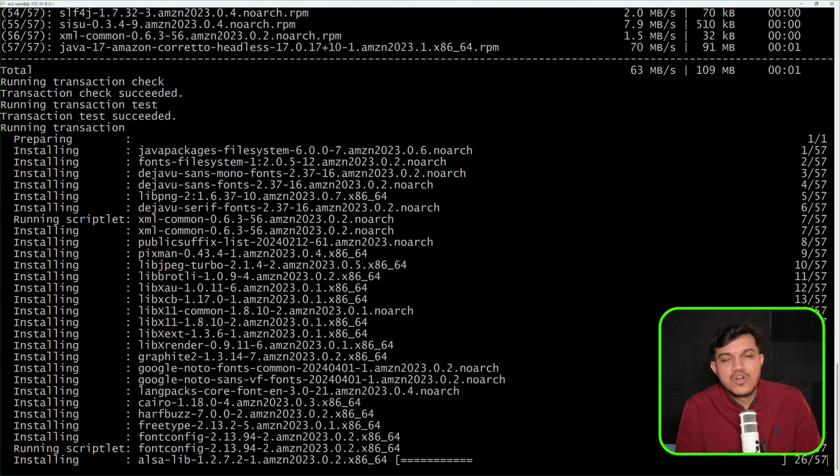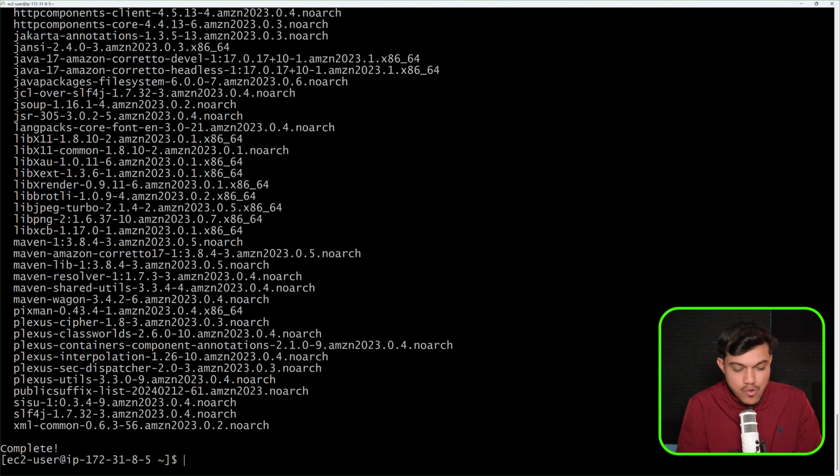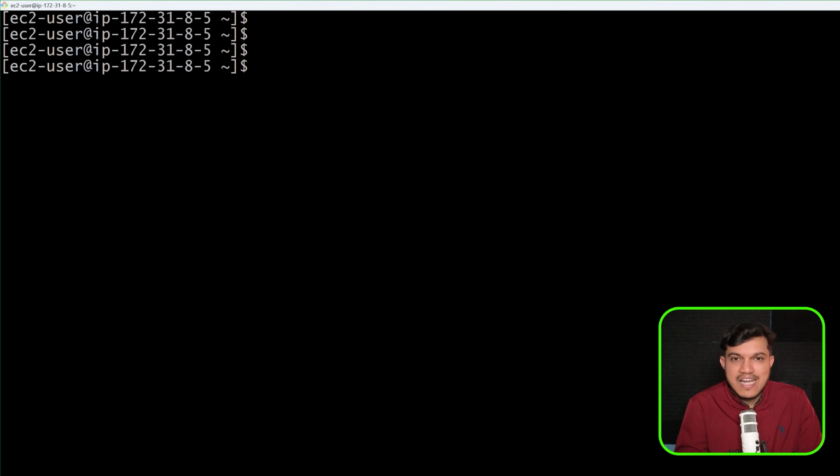So whenever you want to install any software on your Linux machines, Linux servers, then you have to go with these package managers, right? Now, if you are going with Red Hat or Amazon Linux, either it is yum or you can go with dnf, like the way we have demonstrated. If it is an Ubuntu machine, then you have to go with apt. Since it is not Ubuntu, I have not gone with apt. Wherever yum or dnf was used, you can go with apt. dnf is a newer one. Whatever issues we had in the yum package manager have been resolved in dnf, right?